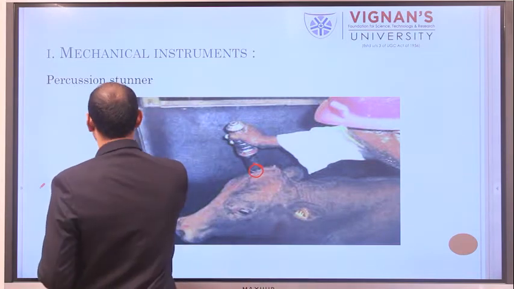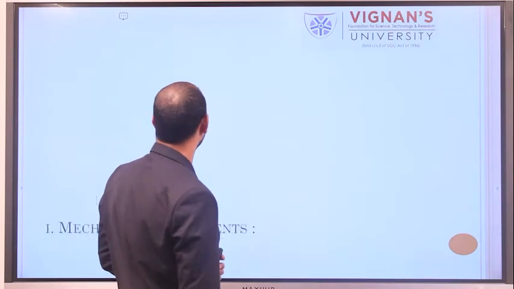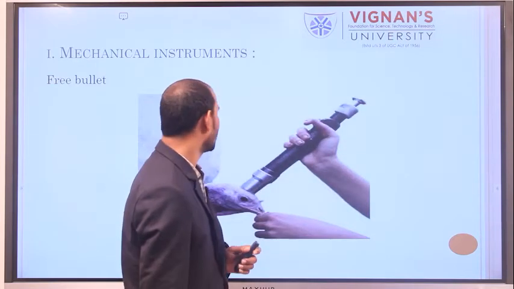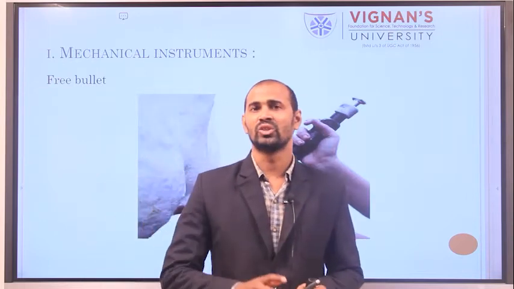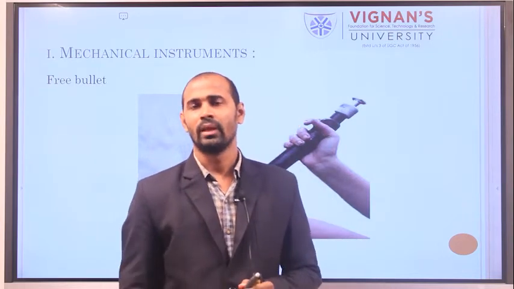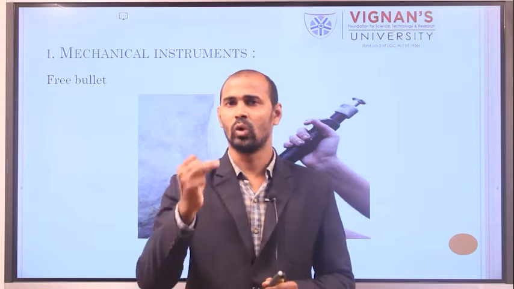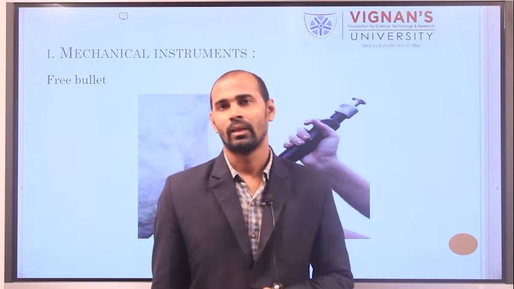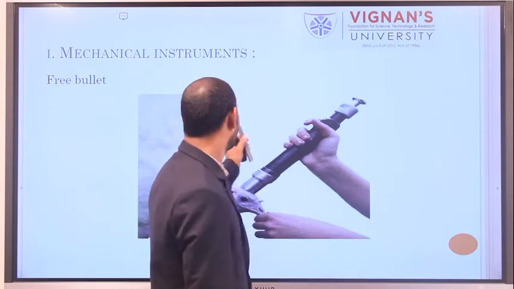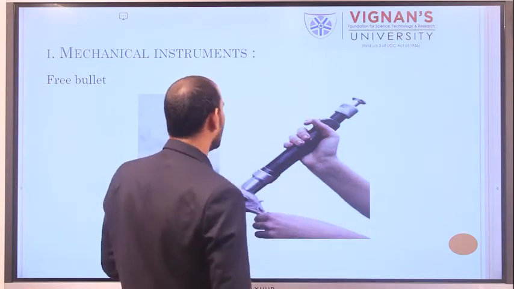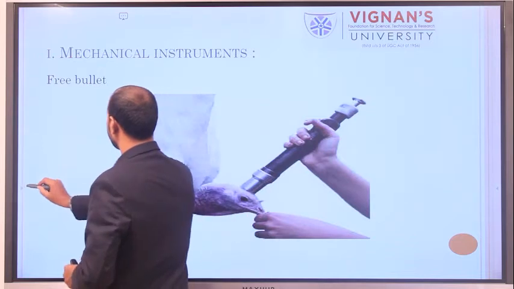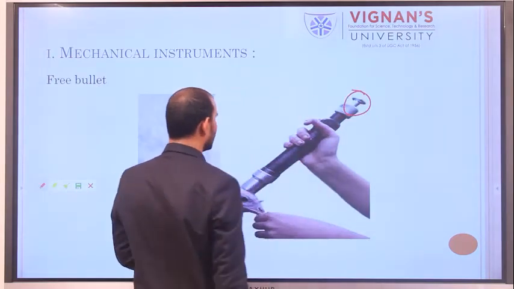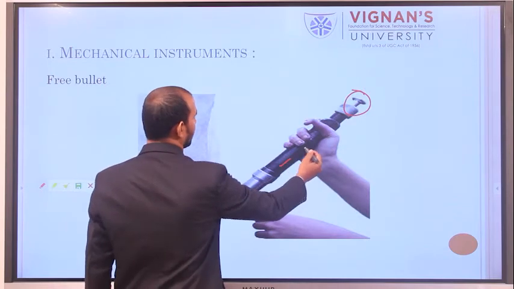Next, the third mechanical apparatus is the free bullet. This free bullet is generally used for ruminants, cattle, goat, pigs and poultry. These are stunned using the free bullet. This is a lever, and it is filled with a bullet.